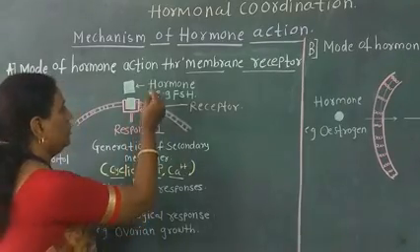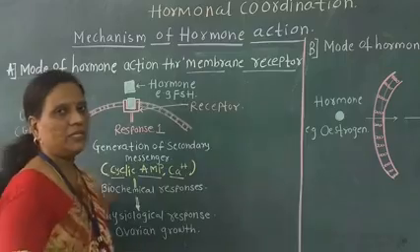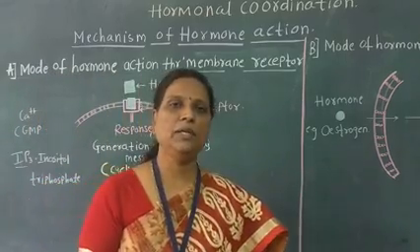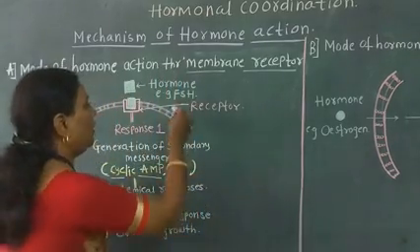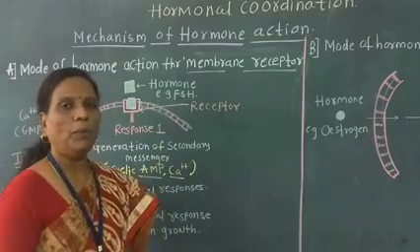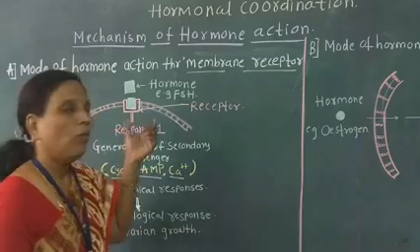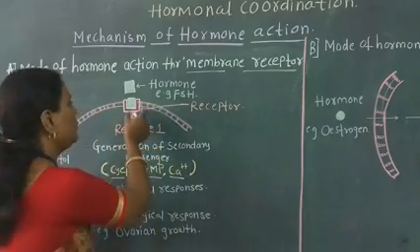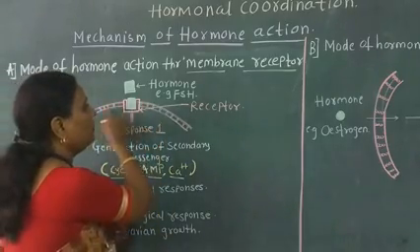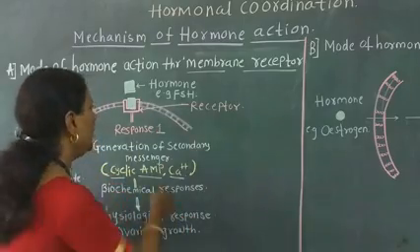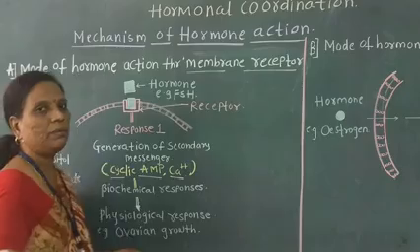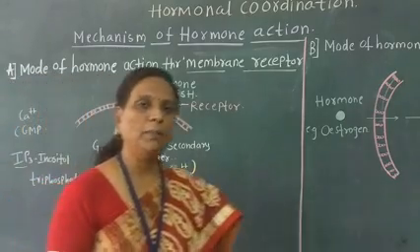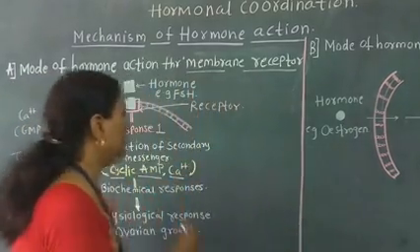and they form the hormone receptor complex. For example, the hormone FSH, the follicle stimulating hormone. It is a peptide or protein hormone which is water soluble, and it binds to the receptors on the plasma membrane and forms the hormone receptor complex. Now what happens after formation of this complex?